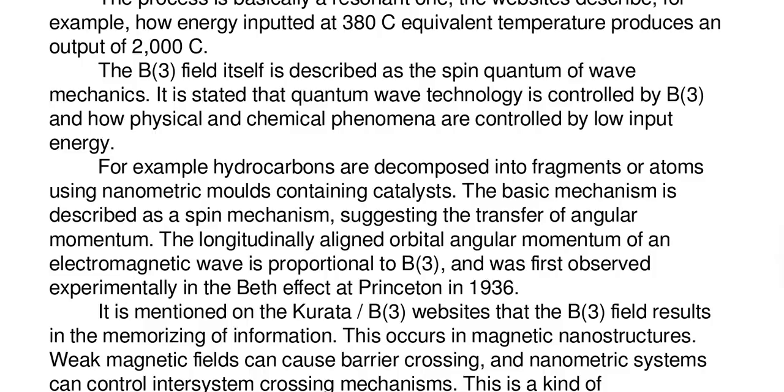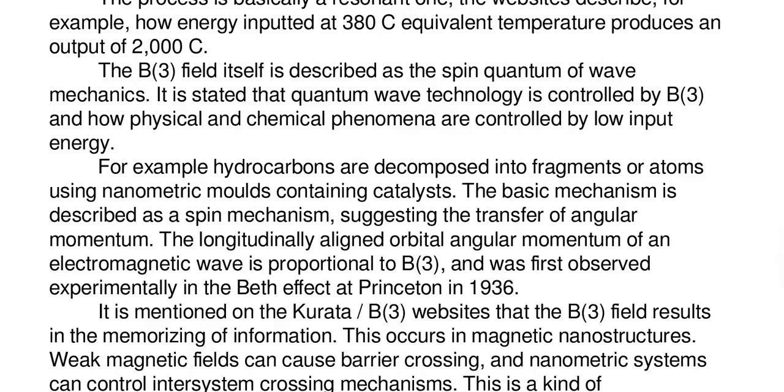It is stated that quantum wave technology is controlled by B3, and how physical and chemical phenomena are controlled by low input energy. For example, hydrocarbons are decomposed into fragments or atoms using nanometric molds containing catalysts.